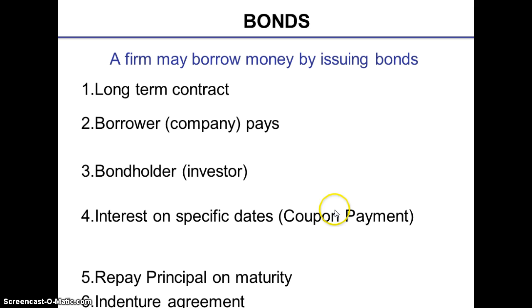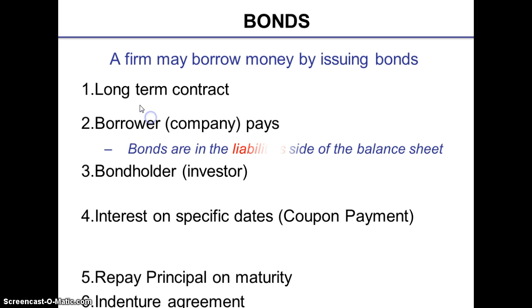Now let's move on to an important kind of debt, which is bonds, essentially issued by a corporation. A firm may borrow money by issuing bonds. What are certain important features of a bond?